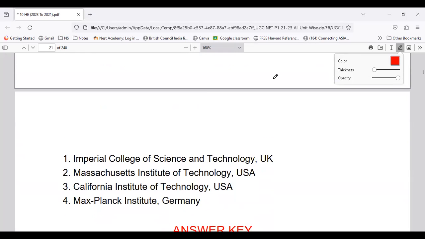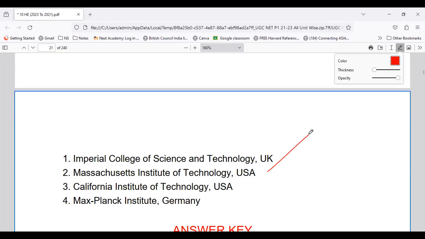So whether it is Imperial College of Science and Technology, UK, Massachusetts Institute of Technology, USA, California Institute of Technology, USA, or the Max Planck Institute, Germany. We are talking about the institute with respect to the recommendations of the Sarkar Committee with respect to higher technical education. So which institute is the model for all 4 regions of India? From the given list, that is Massachusetts Institute of Technology, USA. So option number 2 is the right option.